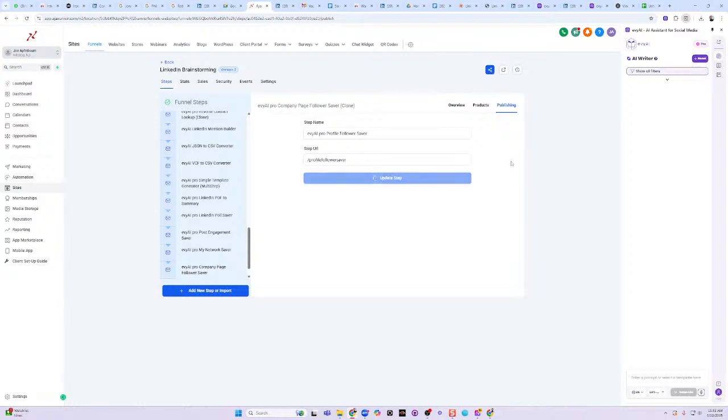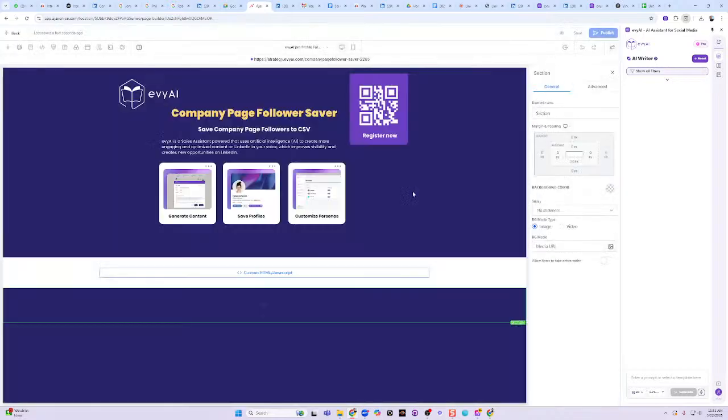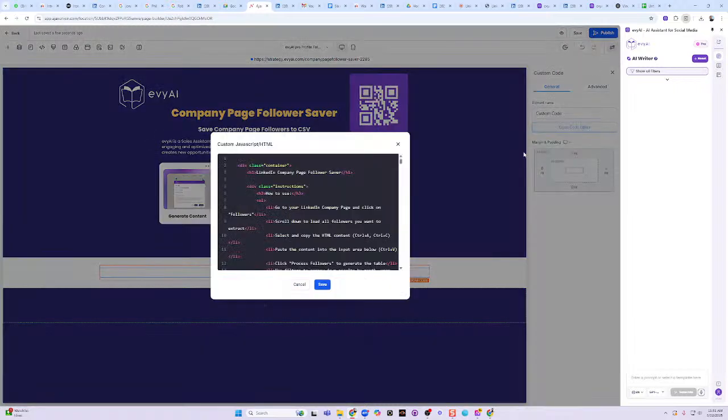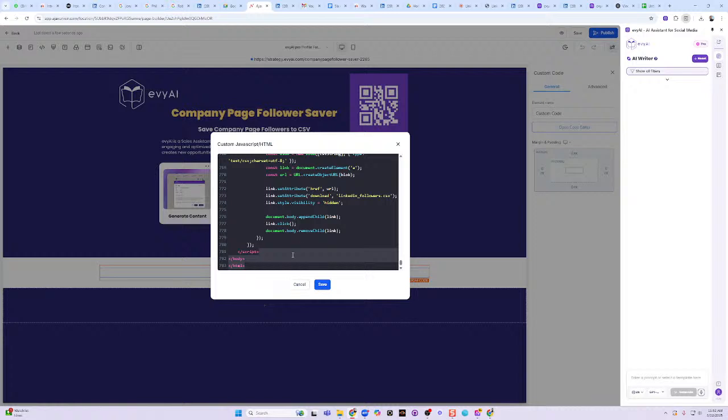Now what I'm going to do is go in there and simply change the code that's currently in there to the code that I got from the artificial intelligence. So how do I do that? This is really simple to update a landing page. You just click on custom code, click on open editor, and press Control A, delete. So basically it deletes all the code. Control V, paste, and then modify the code slightly by removing extra tags.